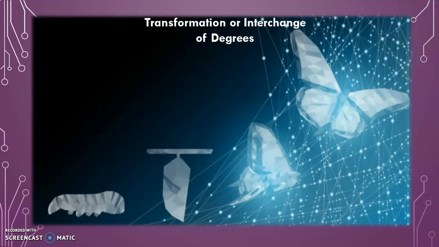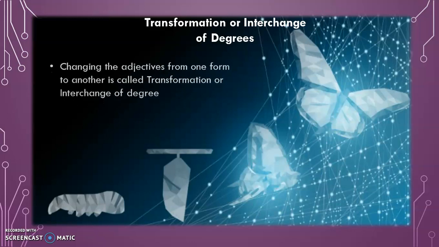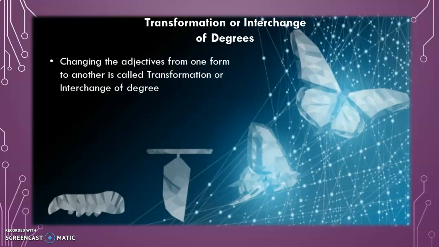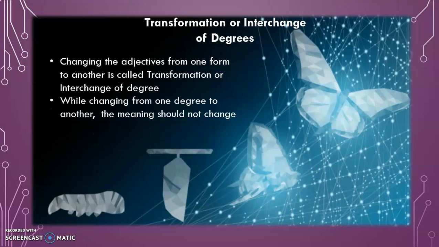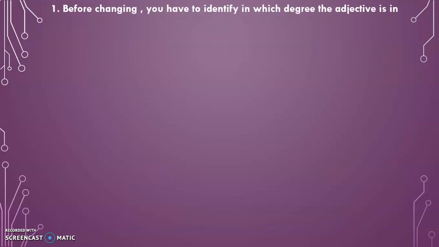Transformation or interchange of degrees. Changing the adjectives from one form to another is called transformation or interchange of degrees. While changing from one degree to another, the meaning should not change. Before changing, you have to identify in which degree the adjective is in.